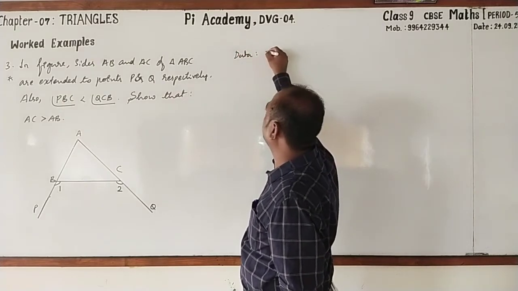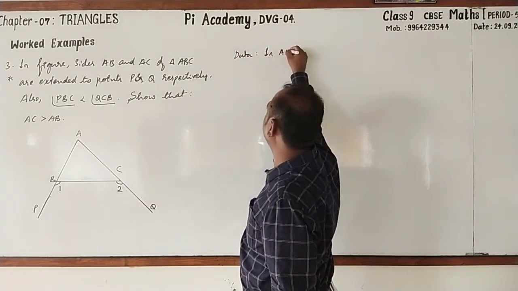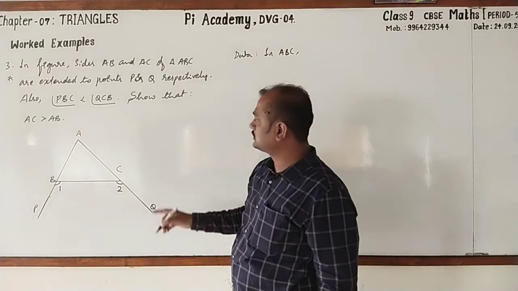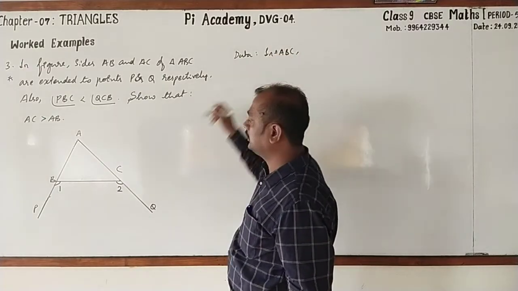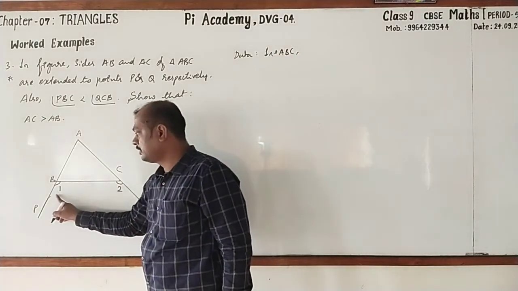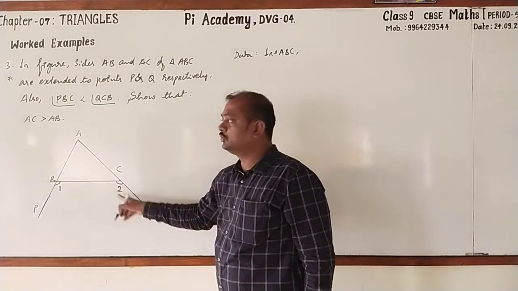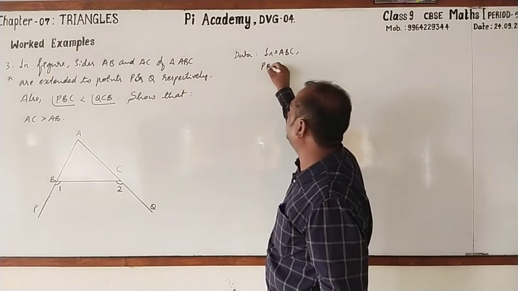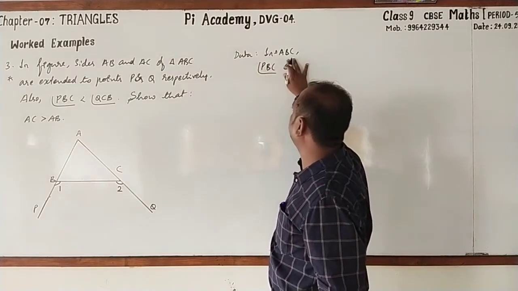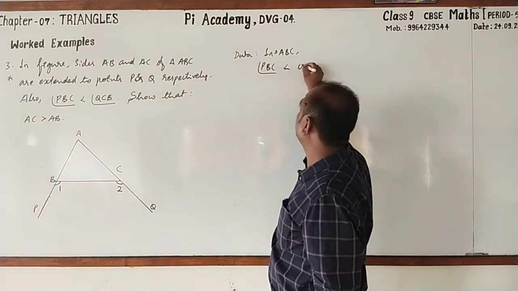Data. In triangle ABC, in this triangle ABC, they have given that angle 1 is less than angle 2. Here I'll write PBC is less than QCB.